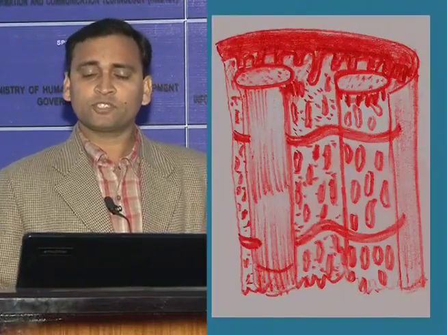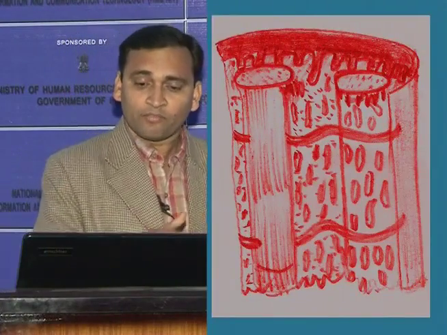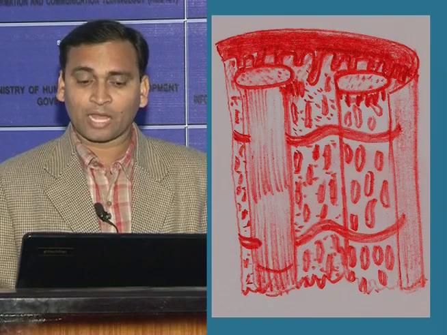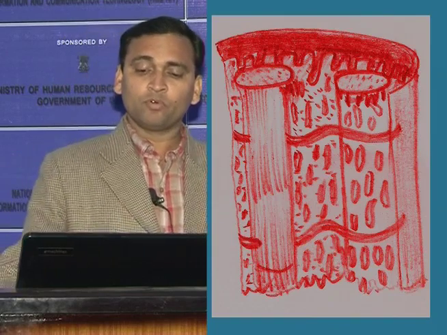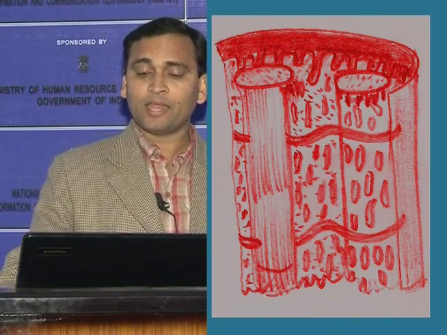Now the next important structure of the muscle cell is the T-tubule. What is a T-tubule? It is an invagination of the plasma membrane, that is the sarcolemma, an elongated tubule penetrating the cell interior. Because we know there are a number of muscle fibers, and they all are contracting together. So how does information from one fiber pass to another fiber? It is only because of the presence of the T-tubule.